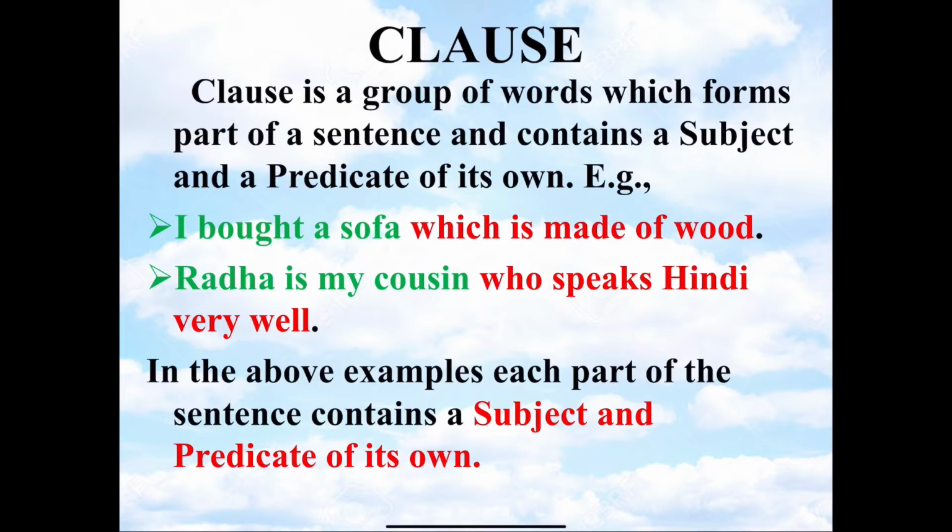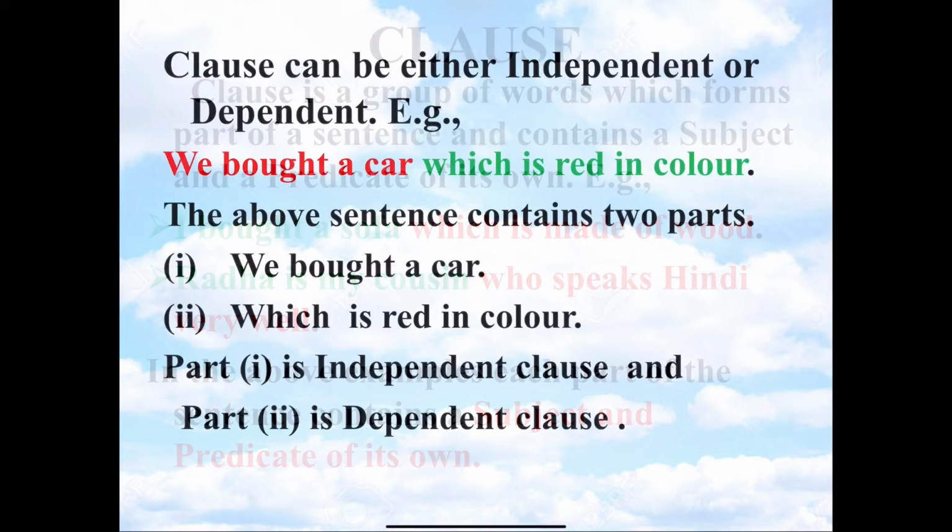Now, in part 1, I is the subject, bought a sofa is the predicate. In part 2, the word which, that is the relative pronoun that refers to the sofa, is the subject. Is made of wood is the predicate.